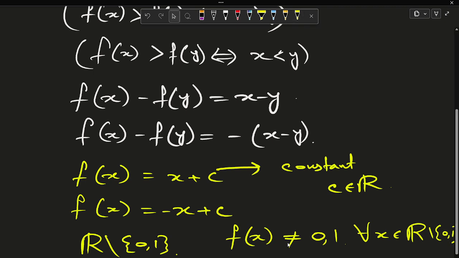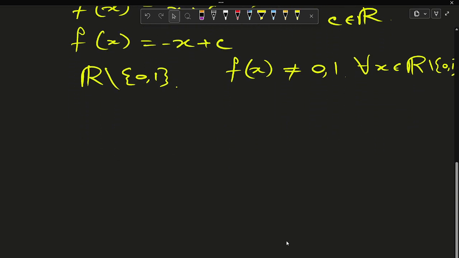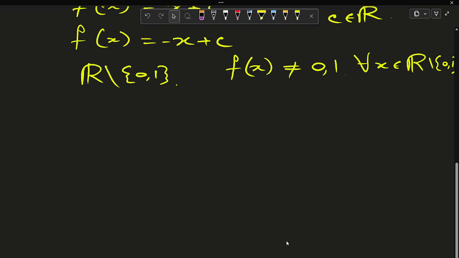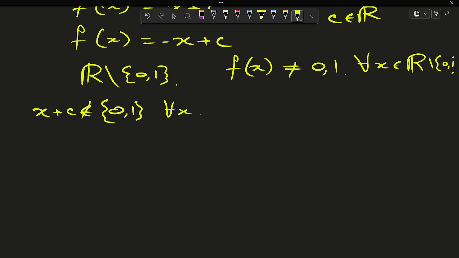Now for f(x) equals x plus c, this implies that x plus c cannot belong to {0, 1} for all x. Similarly, for minus x plus c the same case will occur.